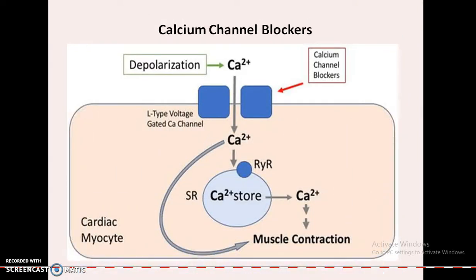Coming to calcium channel blockers. In calcium channel blockers, usually muscle contraction has to be blocked with the use of calcium channel blockers, which will stop the depolarization of L-type voltage gated channels, which ultimately decreases the release of calcium stored in the sarcoplasmic reticulum.